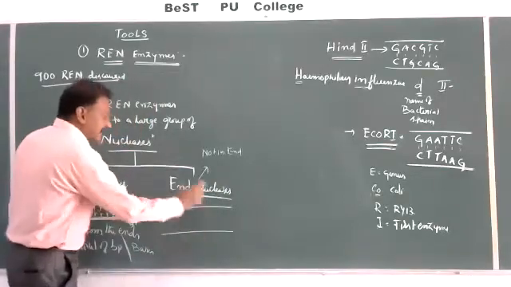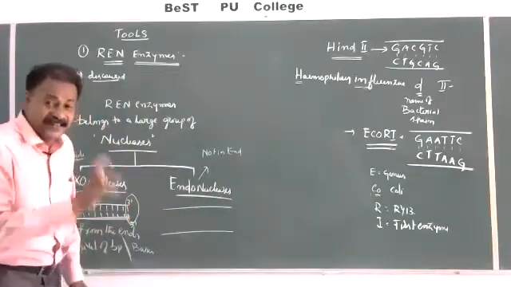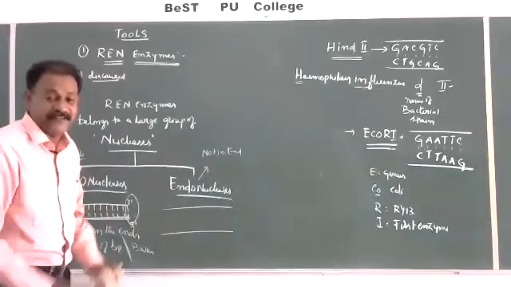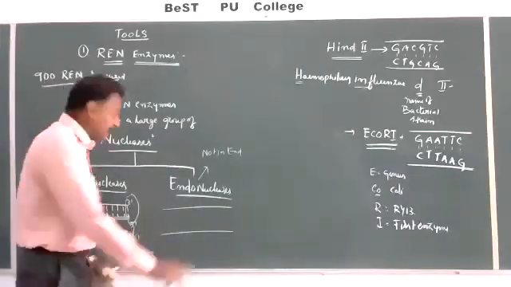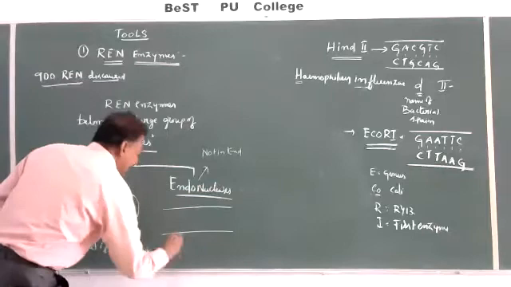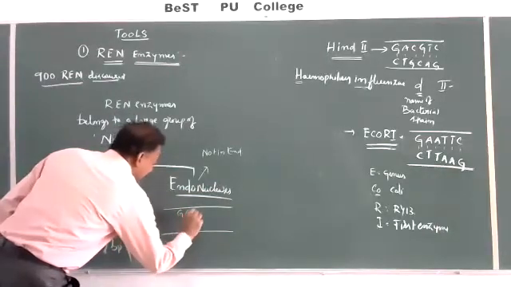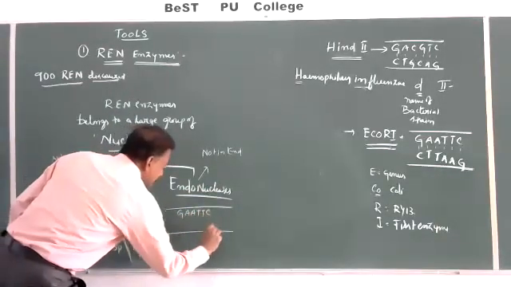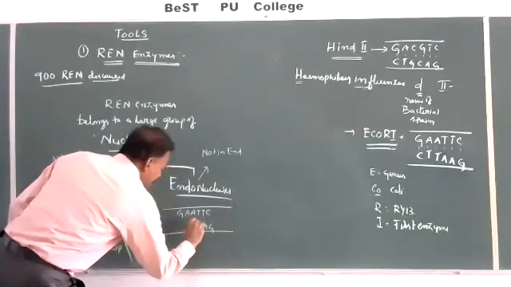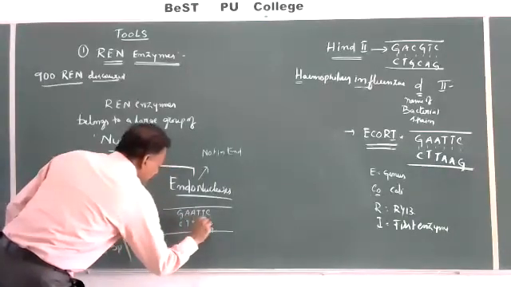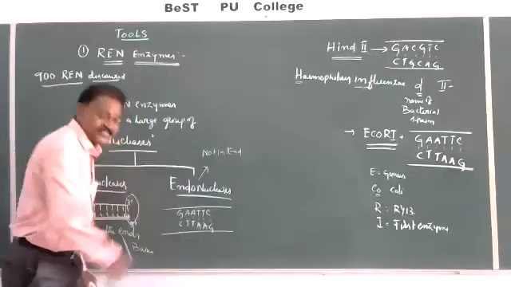Endonucleases are a type of enzyme which is going to identify in the double stranded DNA some specific sequences. So these are the specific sequences.